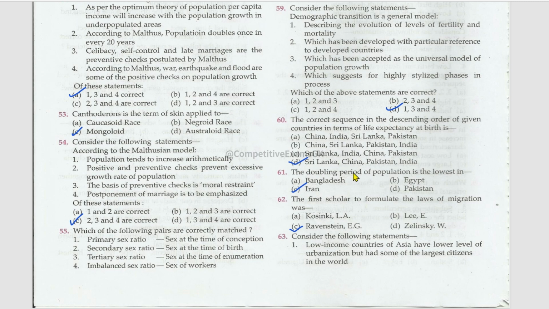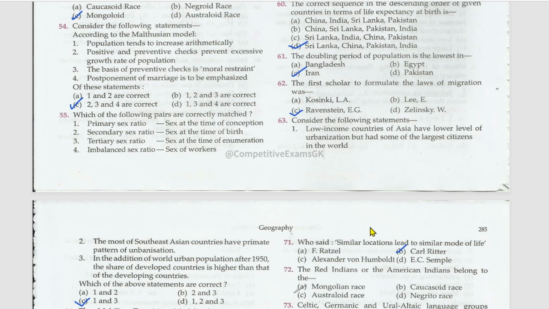The correct sequence in the descending order of given countries in terms of life expectancy at birth is Sri Lanka, China, Pakistan, and India. The doubling period of population is the lowest in Iran. The first scholar to formulate the laws of migration was Ravenstein. Easy.